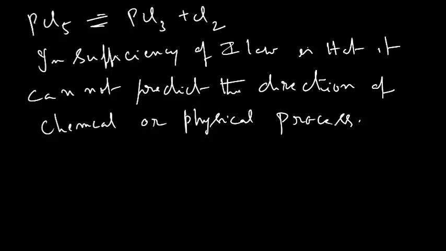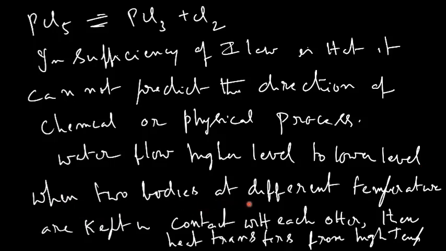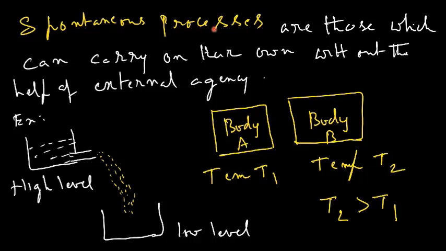Now let us see some examples. Water flows from higher level to lower level. Similarly, when two bodies at different temperatures are kept in contact with each other, then heat transfers from high temperature to low temperature. So these two processes are spontaneous processes. Spontaneous processes mean that without applying any external agency, they go on by themselves. Spontaneous processes are those which can carry on their own without the help of an external agency.